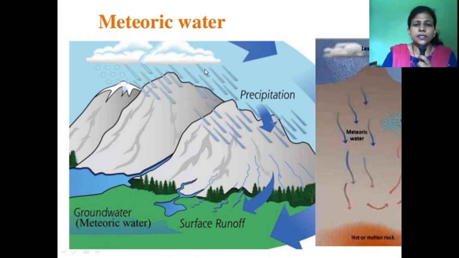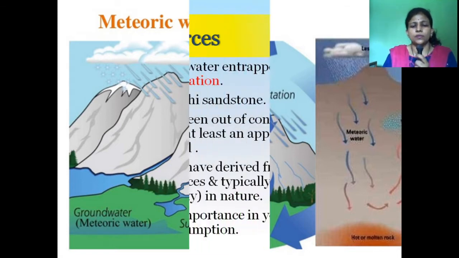This rainwater reaches the earth's surface and percolates or infiltrates under it. That water is called meteoric water. Mostly the part of underground surface is covered by meteoric water.